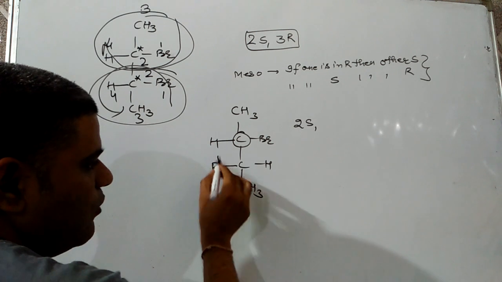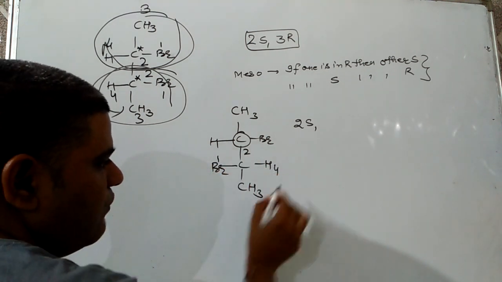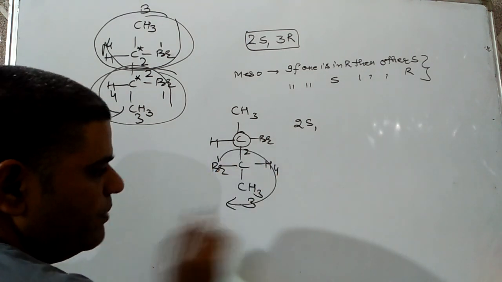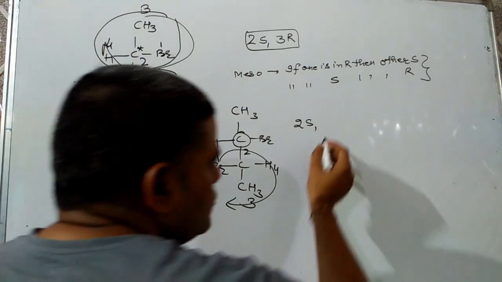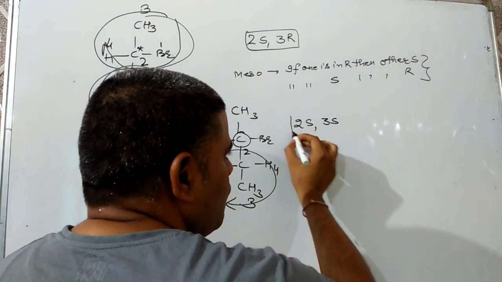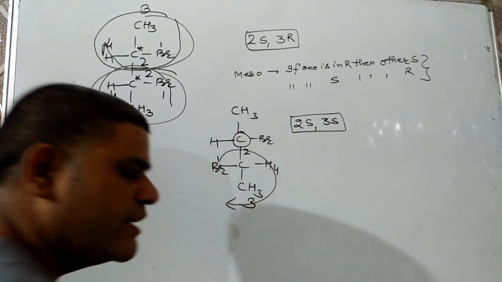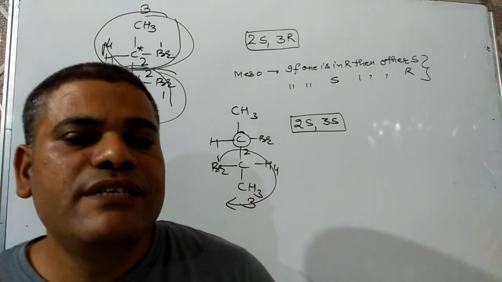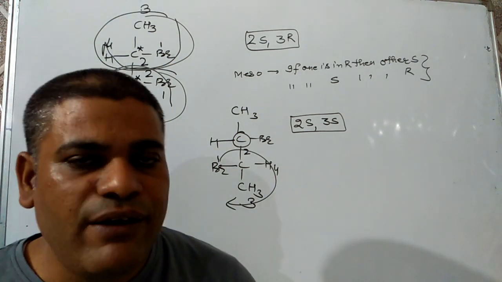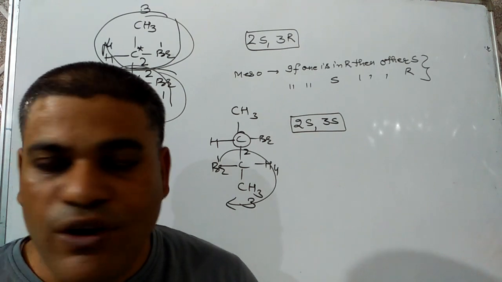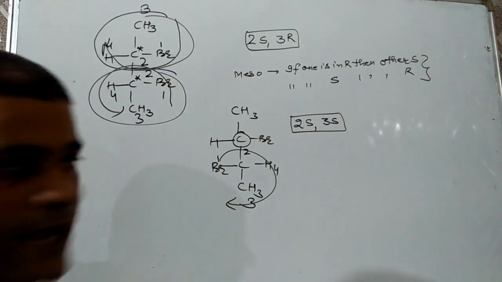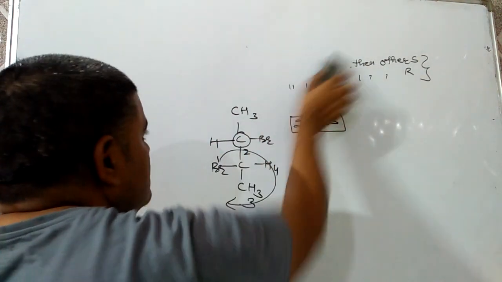Here, bromine first, second, fourth, third. It comes out to be S. So it will be 3S, 2S. So for an optically active compound, keep it in mind, both should have the same configuration. I hope you understand this concept. It is very important for your objective exams.